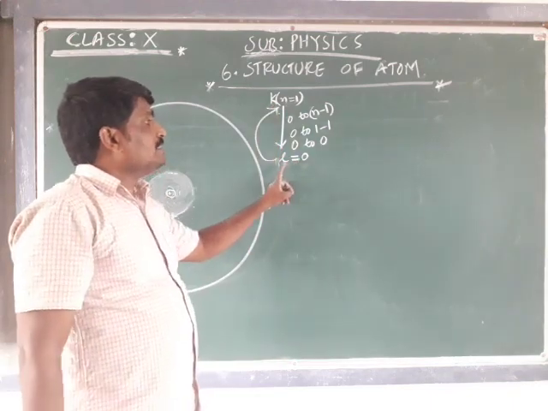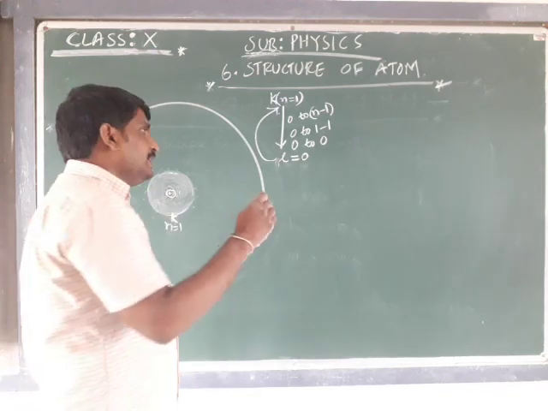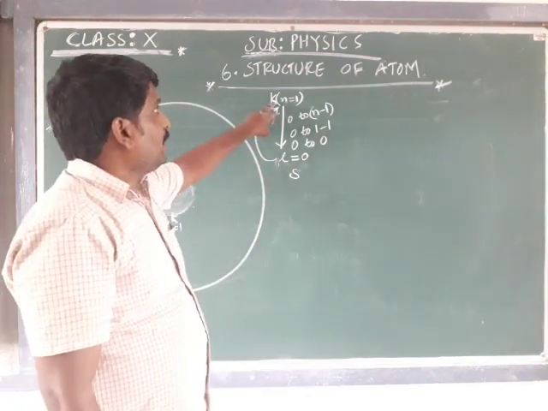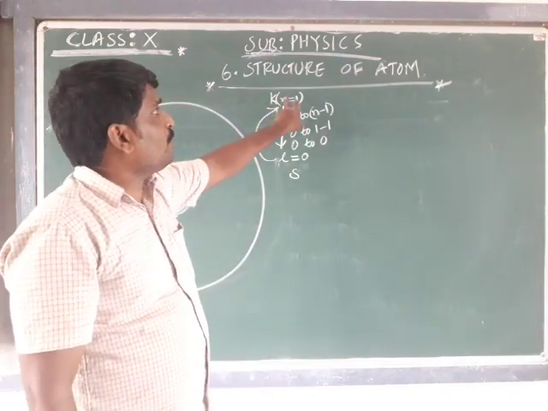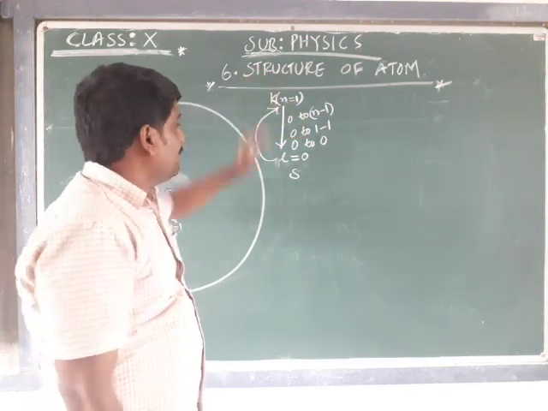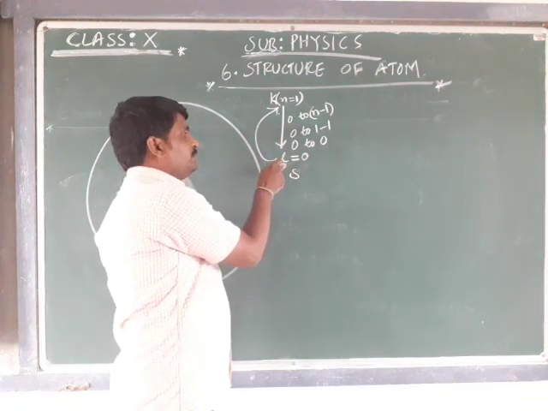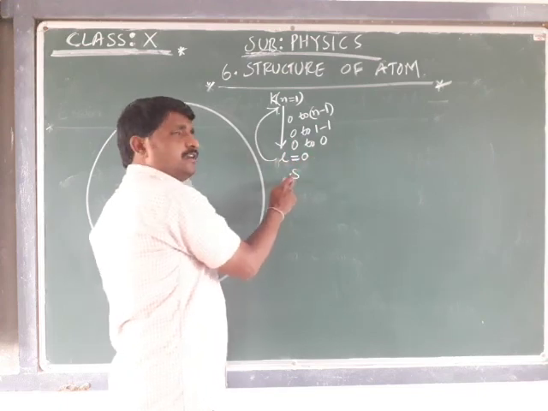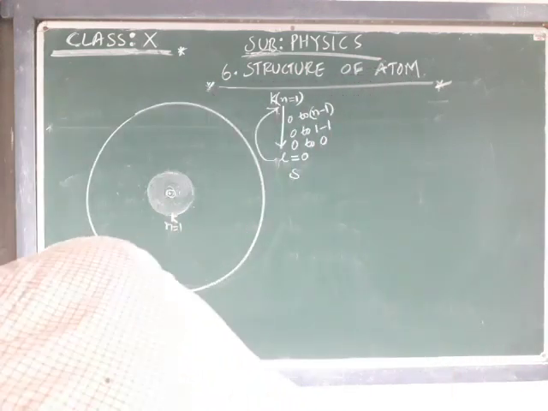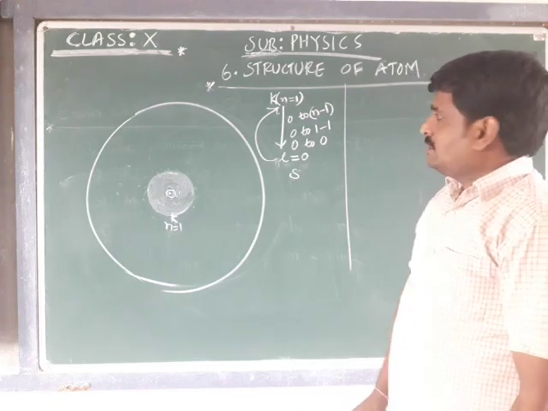Okay, how to refer to this? The reference is with the angular momentum quantum number, but it is denoted by small s. Likewise, the reference is with the principal quantum number n is equal to 1, but it is denoted by K. In the same way, the reference is with the angular momentum quantum number l is equal to 0, but it is denoted by small s. Okay, I hope you understood. If not, we'll take one more example here.